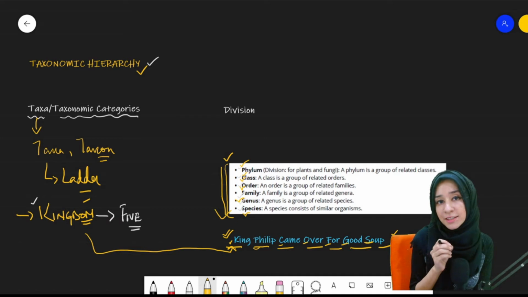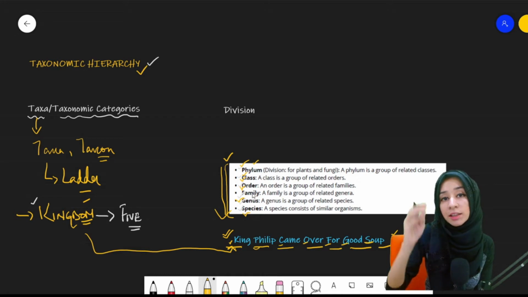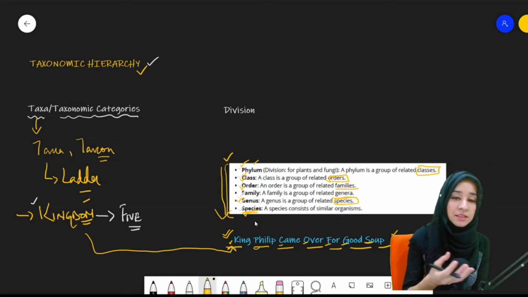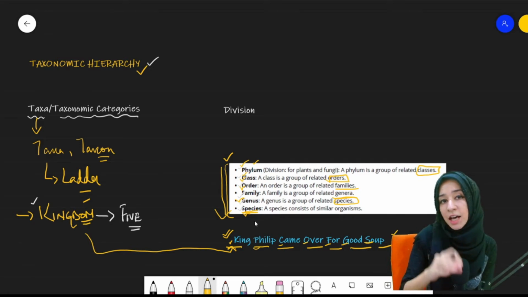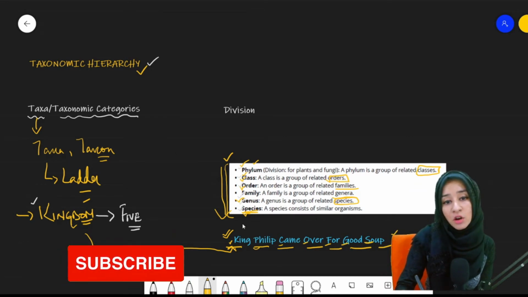And why is that order necessary? Because all the kingdoms consist of all the phyla that are present. These phyla are composed of all the related classes. Similarly, classes are composed of orders, orders of families, families of genera, and genus of all the related species. That is the basic unit of classification. And what is a species? It consists of similar organisms, right? We will discuss it later on. But these are the major groups that start from kingdom and end on species.